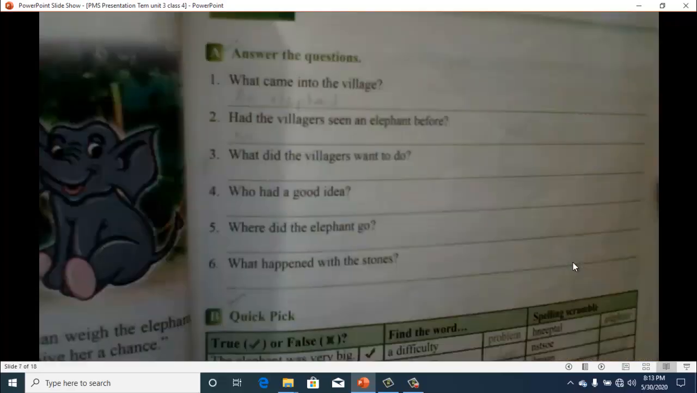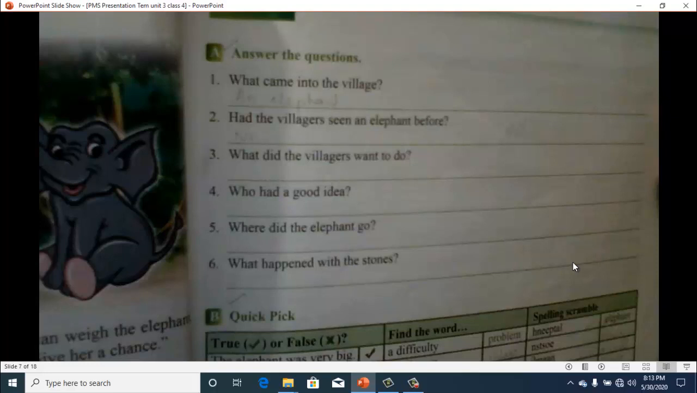So the exercise starts with the question and answers. First of all, there is a question, what came into a village? I already told you that in the very first line it's written that an elephant was wandering in the village. So you will write in the book that an elephant came into the village. Then the second question is, had the villagers seen an elephant before? No, they haven't seen an elephant before.